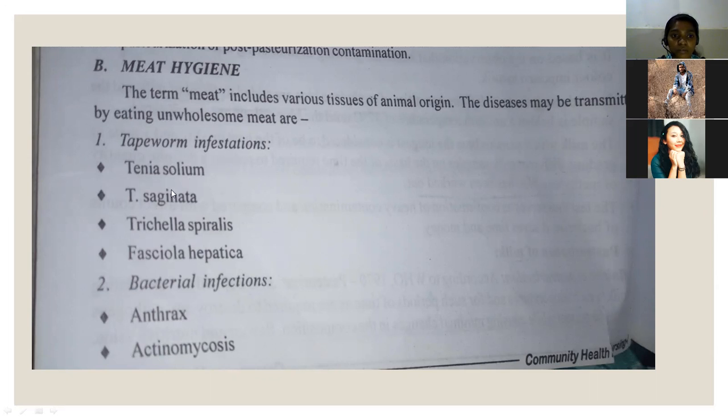This Taenia solium infection is caused from which animal? From which animal can we see this tapeworm infestation, like Taenia solium? Any idea?